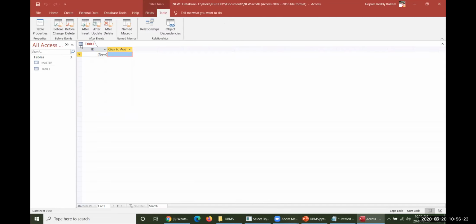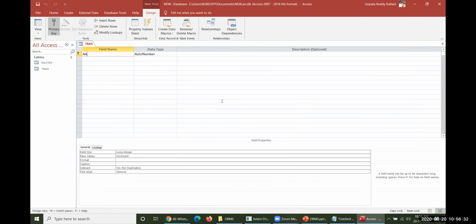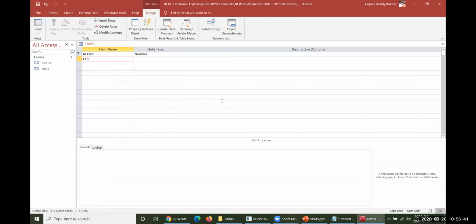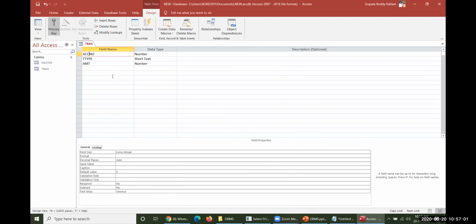The table is transaction, taken in design view. Here, the account number is a number, and then the transaction type, which is short text only. Then the amount, whatever amount is transacted, is a number. I won't go for date and time. Here it should not be a primary key, so let me eliminate the primary key from here. Now I'd like to save this one.